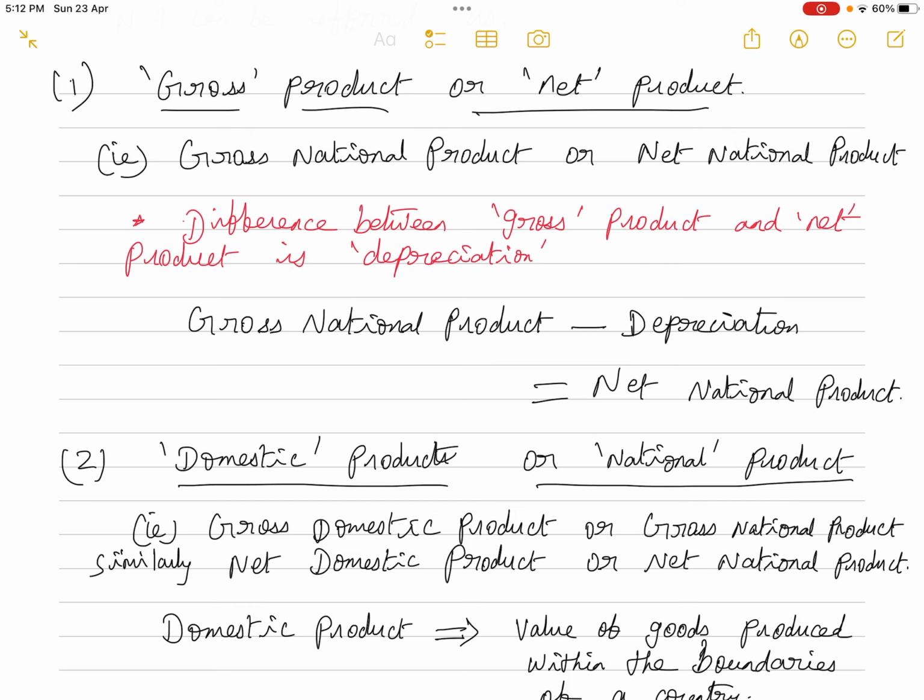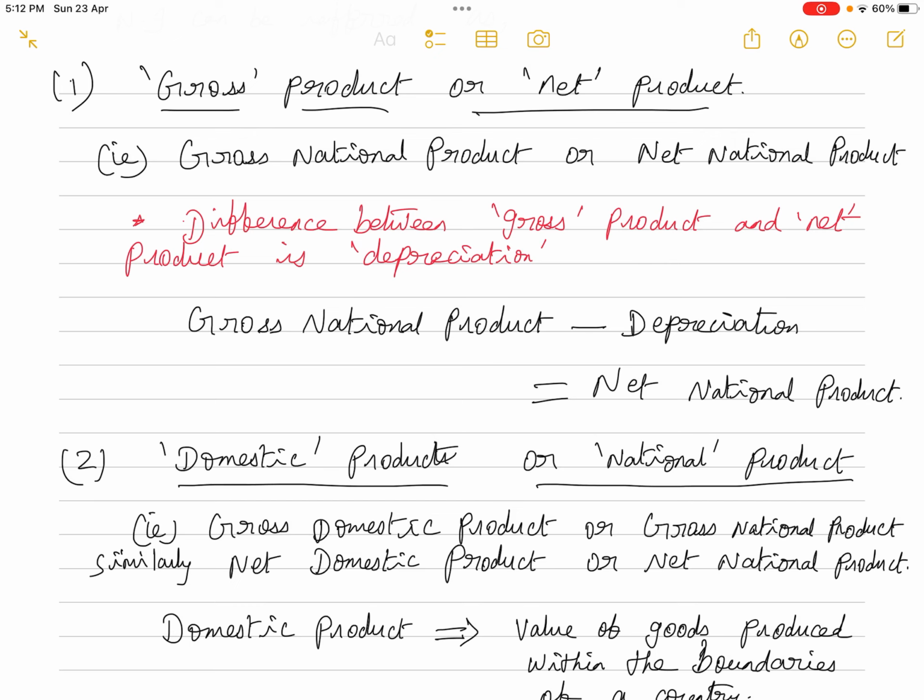So if the depreciation charges are deducted from the gross product, we arrive at the net product. The first point to note down is that the difference between gross product and net product is depreciation. So the gross national product minus depreciation gives the net national product.